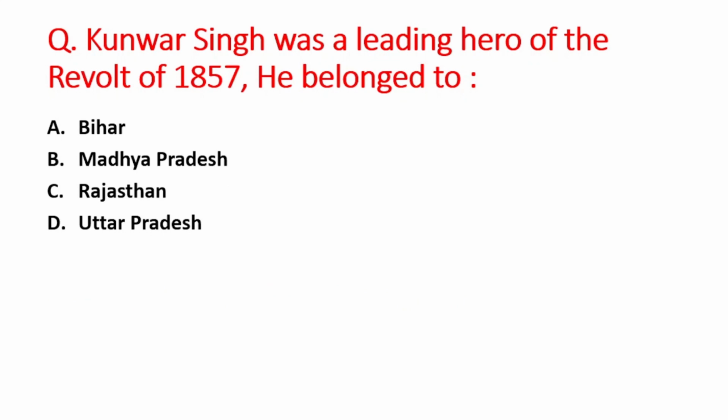Next question is Kunwar Singh was a leading hero of the revolt of 1857. He belonged to A option is Bihar, B is Madhya Pradesh, C option is Rajasthan, and D option is Uttar Pradesh. The right answer is option A, that is Bihar. Kunwar Singh was a leader of rebellions from the Bihar during the 1857 revolt.